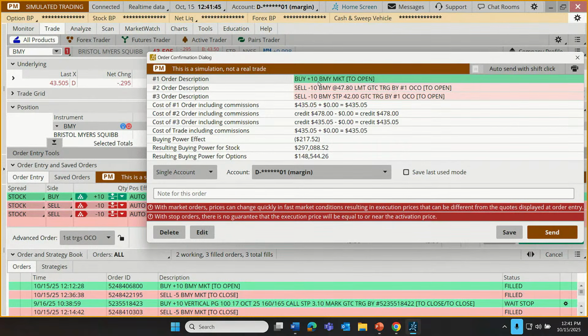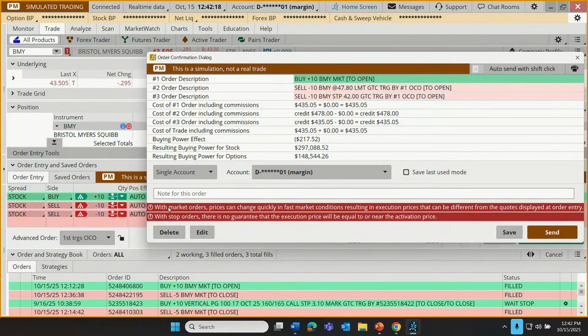And we're going to buy 10 shares at the market price right now. Then have an order to sell if prices rise to 47.80. And if that's what happens, that one order cancels the other order. Order cancels order, one cancels other, OCO. If it happens to fall down to $42 and we sell and take the losses, that would cancel the target or the limit order.